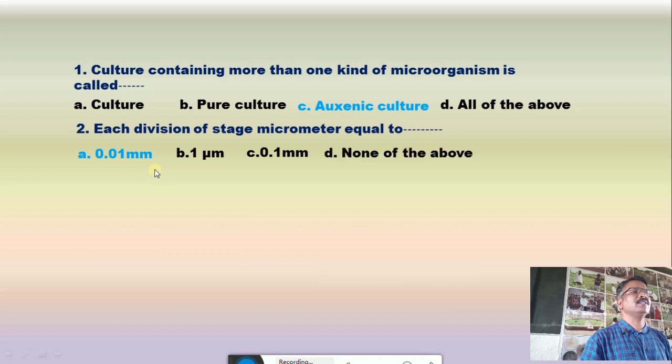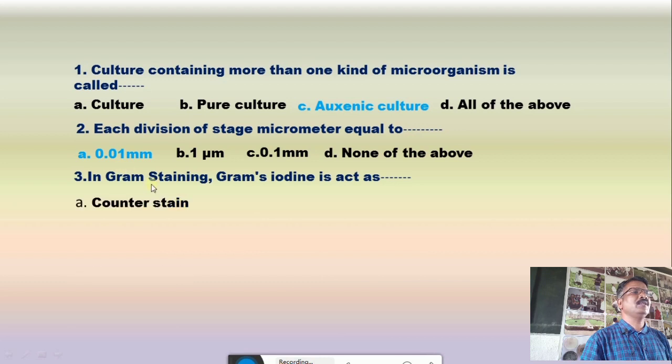The correct answer is 0.01 millimeter. Third question, in gram staining, gram's iodine acts as, first option counter stain, B. primary stain, C. secondary stain, and D. moderant, and the correct answer is secondary stain.